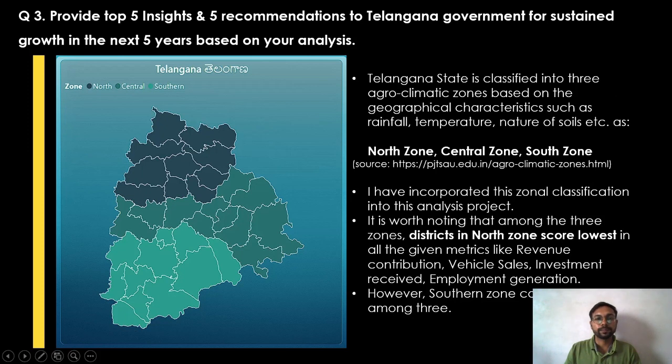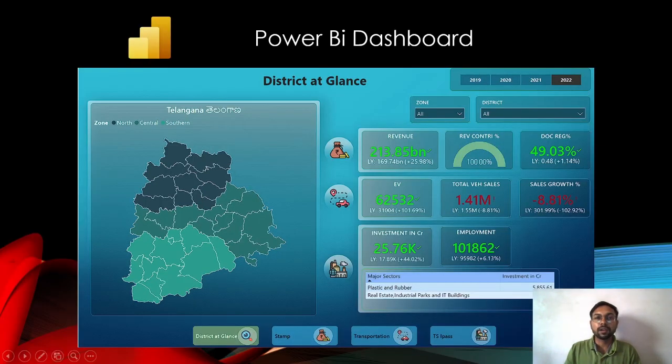My next point is Telangana state is classified into 3 agroclimatic zones based on geographical characteristics. Right? North zone, central zone, and south zone. I have incorporated this zonal classification into this analysis project. It is worth noting that among the 3 zones, districts in North Zone score lowest in all given metrics like revenue contribution, vehicle sales, investment received, and employment generation. However, Southern Zone comes first among 3. A comprehensive dashboard supporting all the facts and insights is prepared.